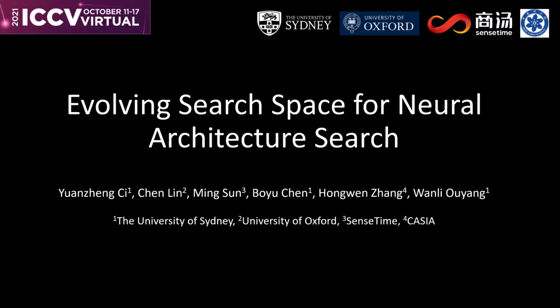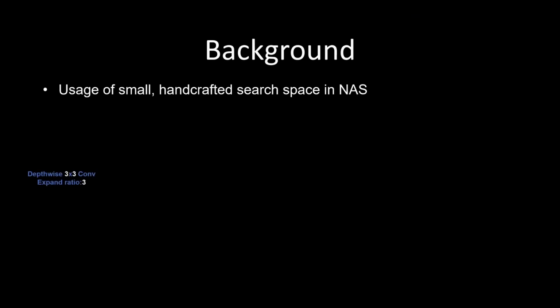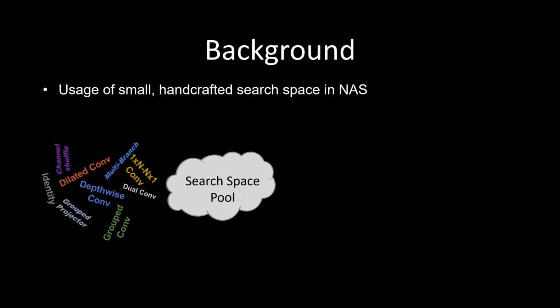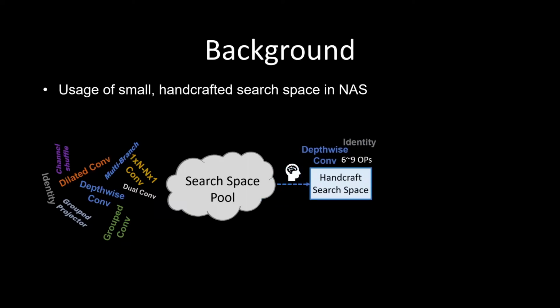This is the presentation for our ICCV paper, titled Evolving Search Space for Neural Architecture Search. There are a lot of modules or operations we can use in a neural network, and for the existing NAS pipeline, we have a human expert selecting useful operations from operations in the wild. The total number of distinct operations is usually limited to less than 10.